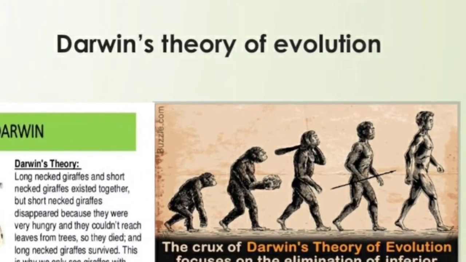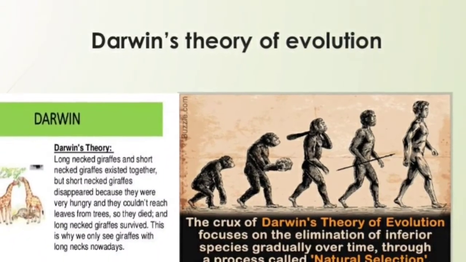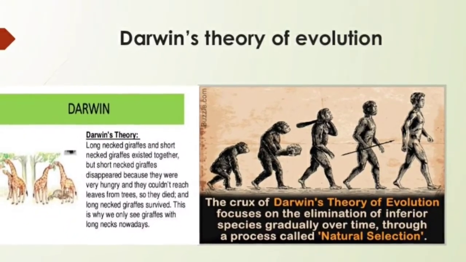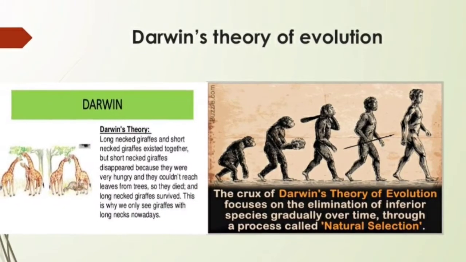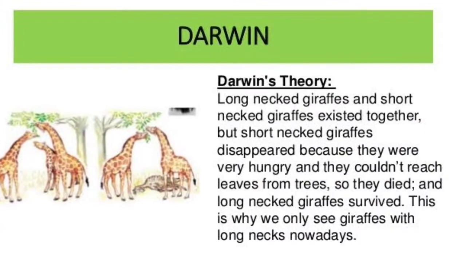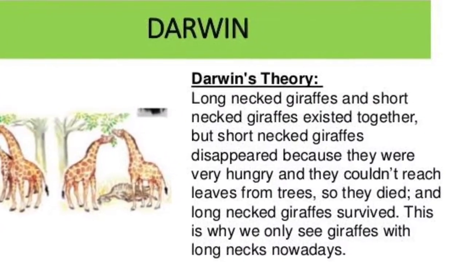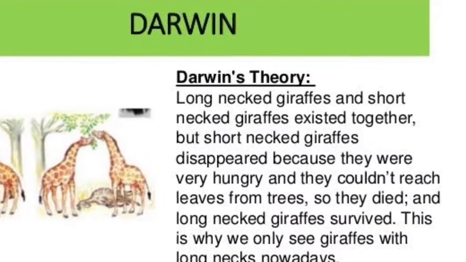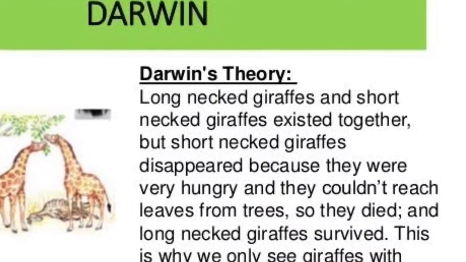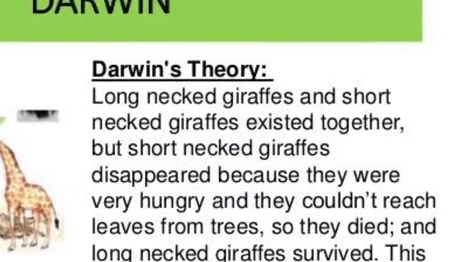Darwin's theory of evolution. Great scientist Charles Darwin, a biologist, suggested after his study that only those organisms are likely to survive which can best adapt themselves to a changing environment. This is called theory of survival of the fittest. If an organism is born with a new beneficial characteristic and is able to survive, this change is preserved in the next generation. This is called the theory of natural selection.